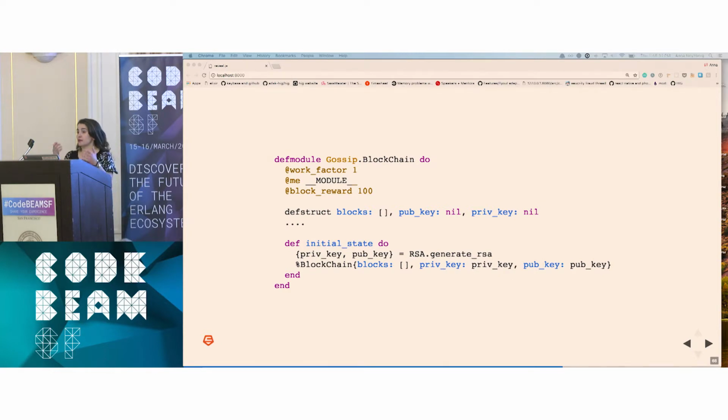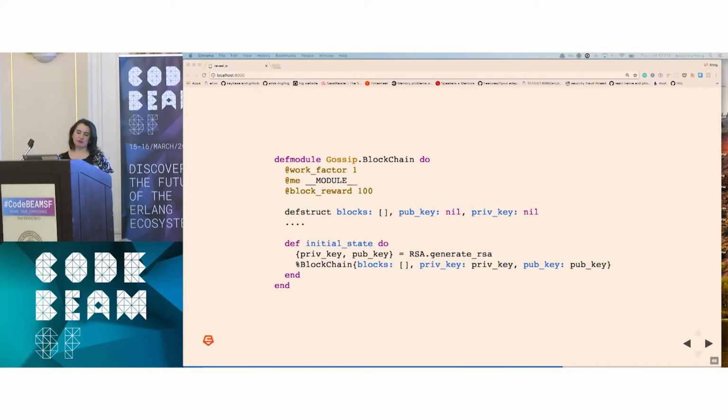Right now, the Bitcoin reward for mining a block is 12.5 Bitcoin. It started at 50, and it halves every so often. As the Bitcoin chain gets longer, the reward gets smaller. So we're going to have a struct. It's going to have a list. We're going to call blocks, and then our public key and our private key. So remember, our public key is really our identity on the Bitcoin network. When we're sending messages and transactions, that's how other nodes communicate with us, is via our public key.